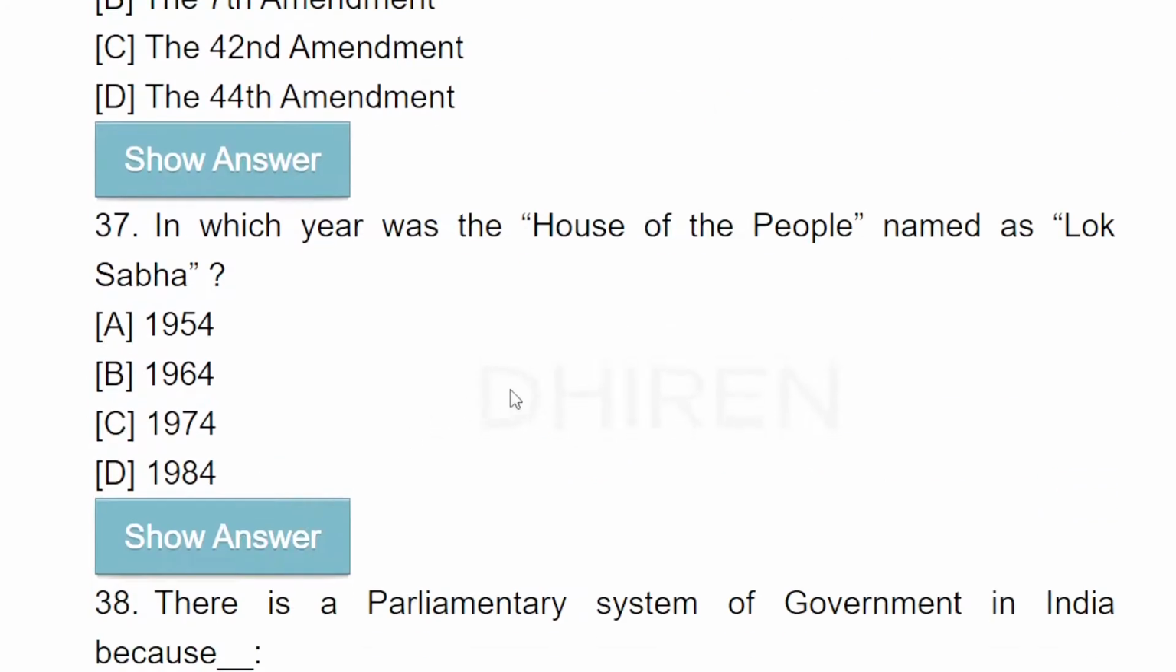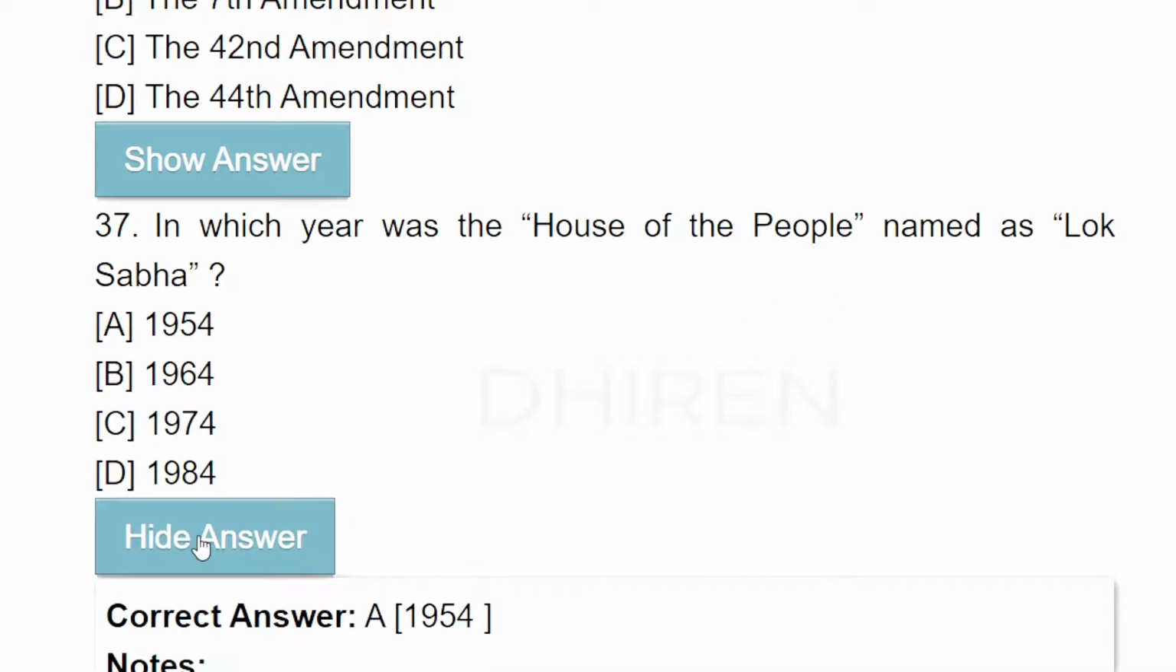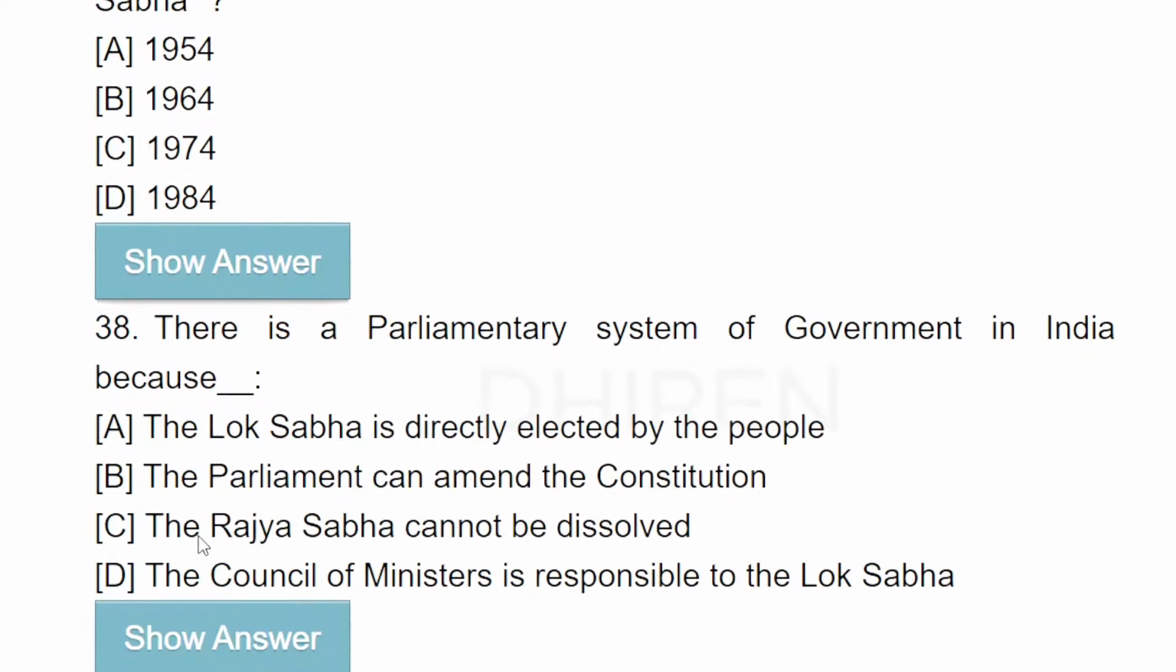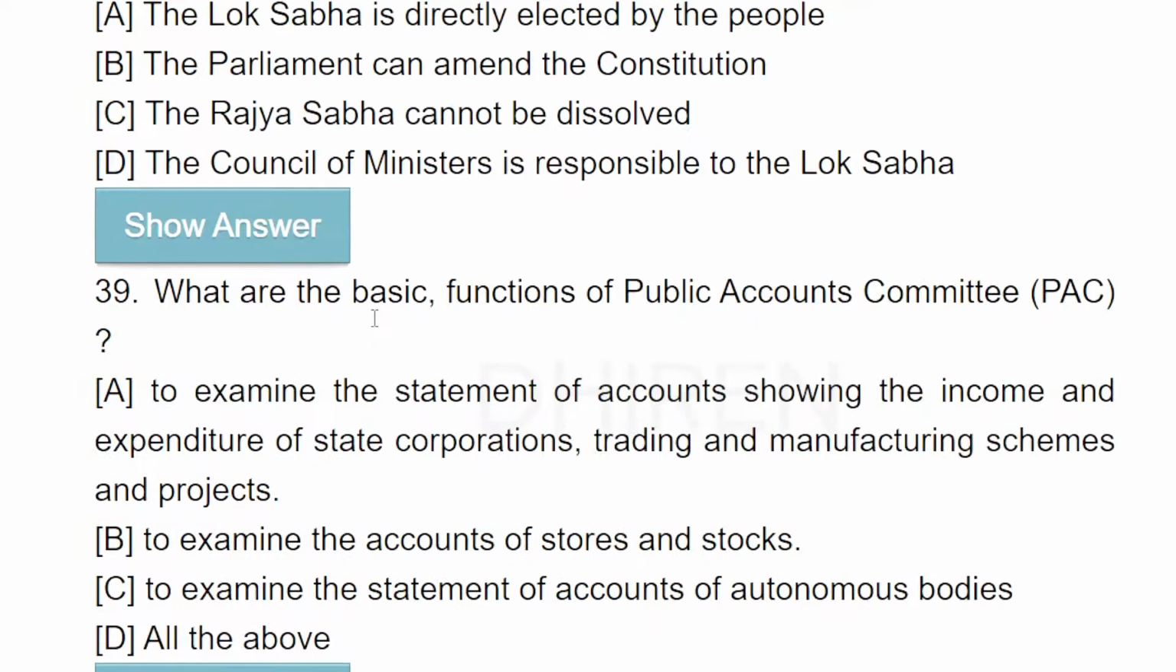In which year was the House of the People named as Lok Sabha? 1954. There is a parliamentary system of government in India because the Council of Ministers is responsible to the Lok Sabha.